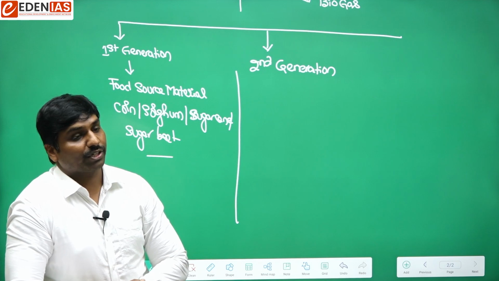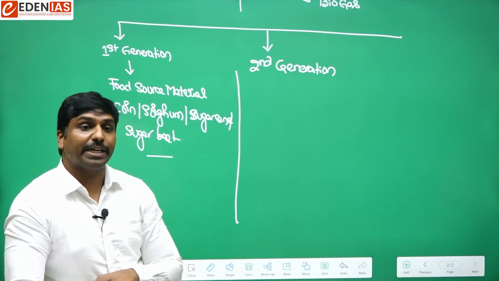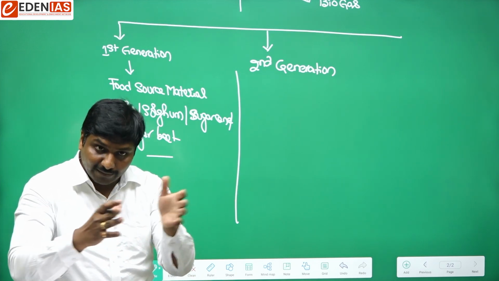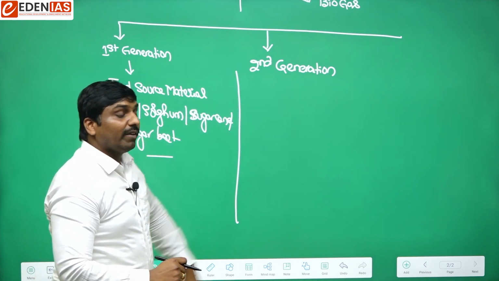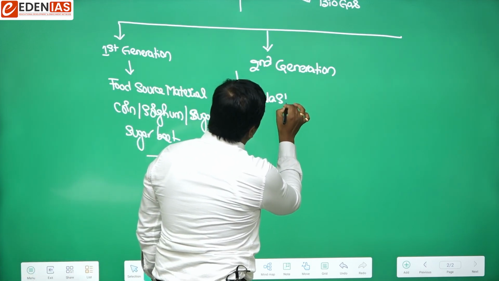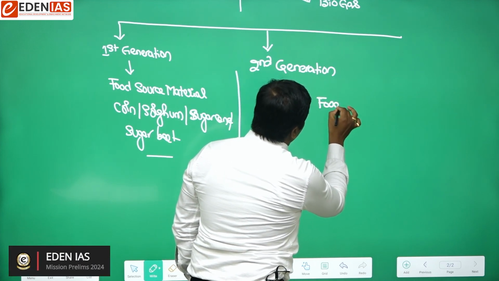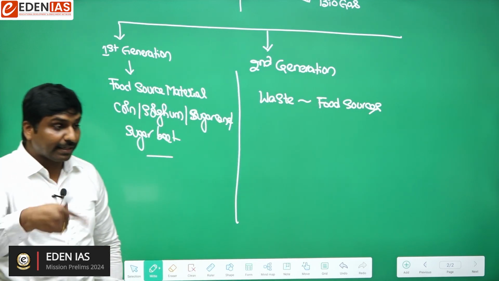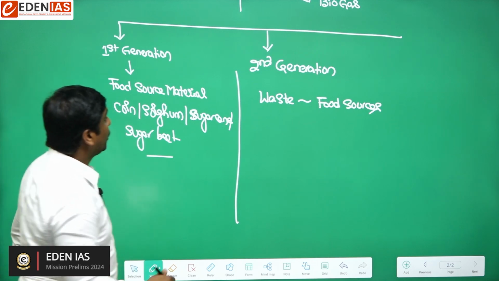After crushing it, we get the waste material, sugarcane bagasse. So here we will either use the waste material that is left over after the food sources,